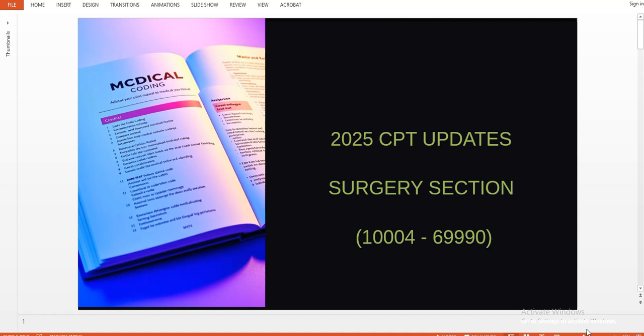As all of us know, in medical coding, we have mandatory updates: ICD-10-CM updates as well as CPT updates. On October 1st, we learned the ICD-10-CM updates related to 2025. From January 1st onwards, we need to use the CPT updates 2025, which most of the coders are eagerly waiting to learn. In today's session, we are going to learn the surgery section updates in 2025.